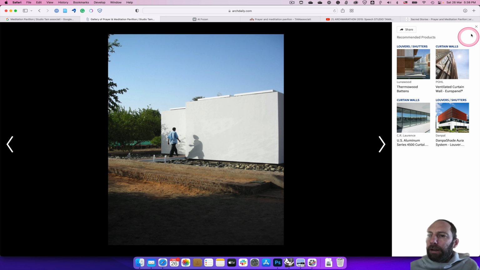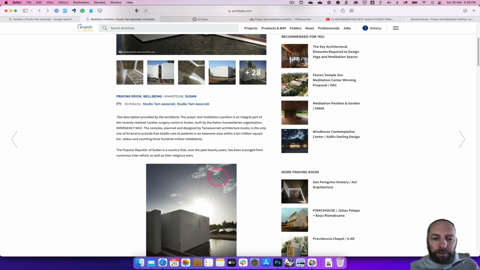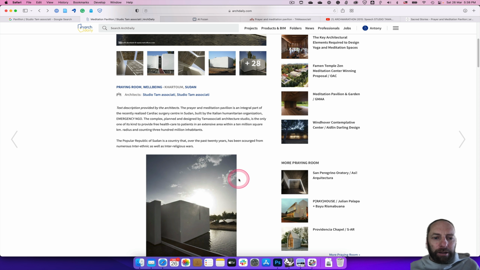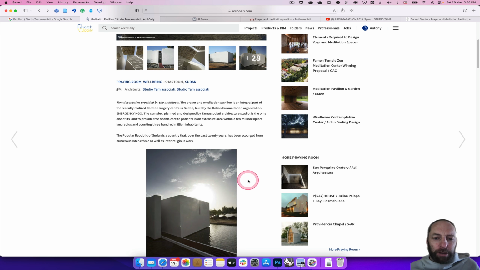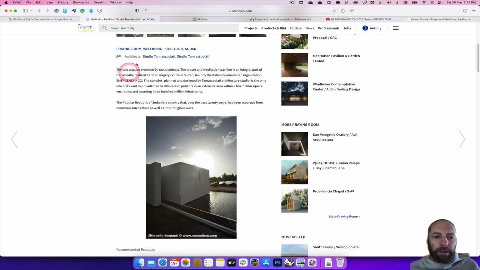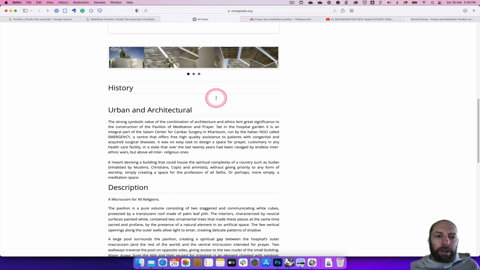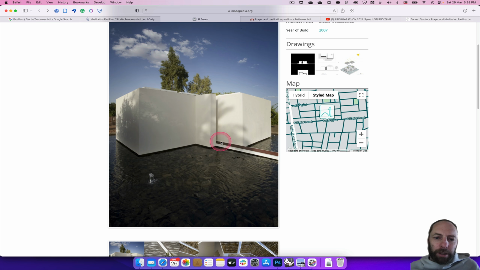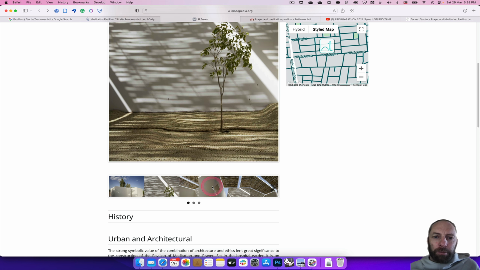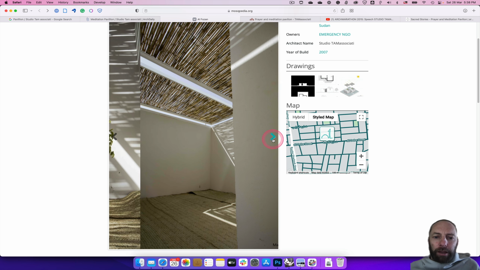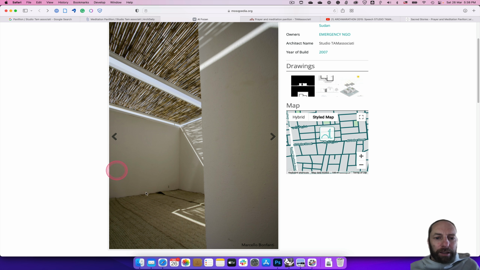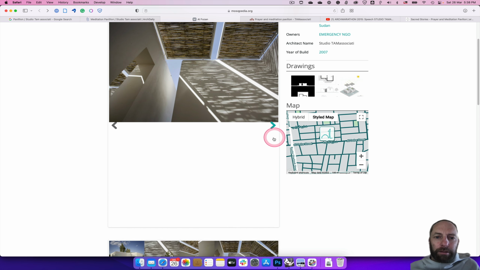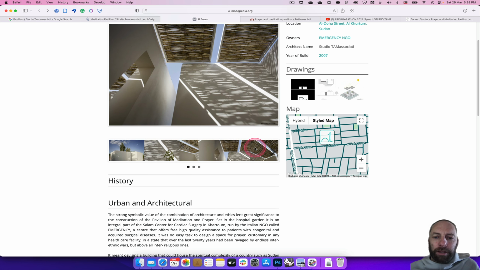I would recommend that you do this as well as part of your due diligence in figuring out the project that you need to model up. There's a little bit of text there as well, and then some of the other sites. Here, this is really good because it shows you where it is and has some really beautiful images that you can pan through, especially some of the inside as well. So we can start to get a sense of what's happening.